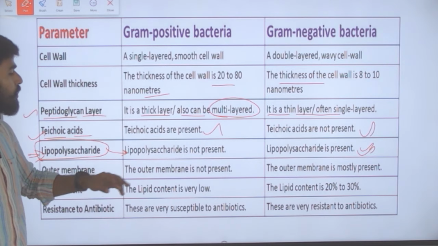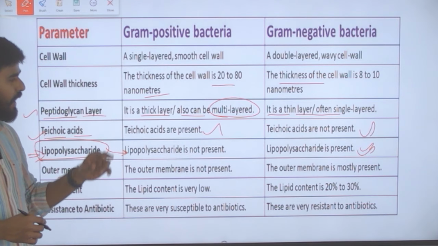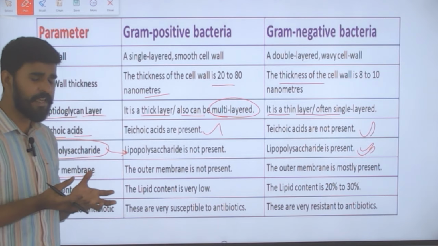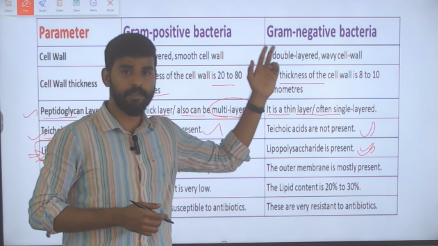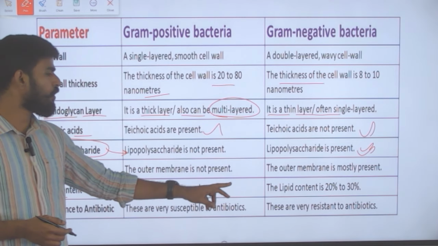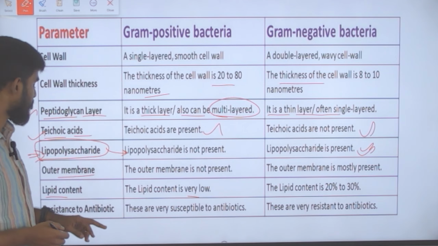The outer membrane is not present in gram positive, whereas in gram negative it is mostly present. And for the development of the outer membrane, lipopolysaccharide is needed in gram negative bacteria. The lipid content is very low in gram positive, and about 20% to 30% in gram negative.